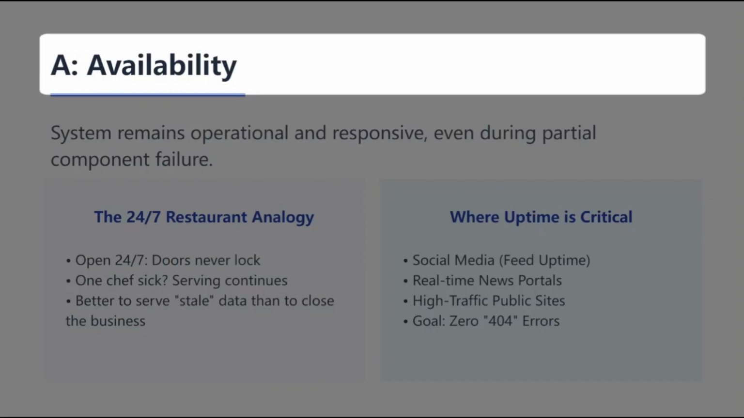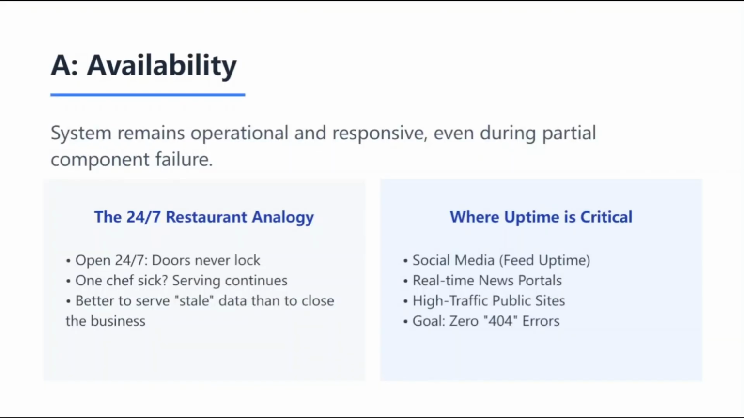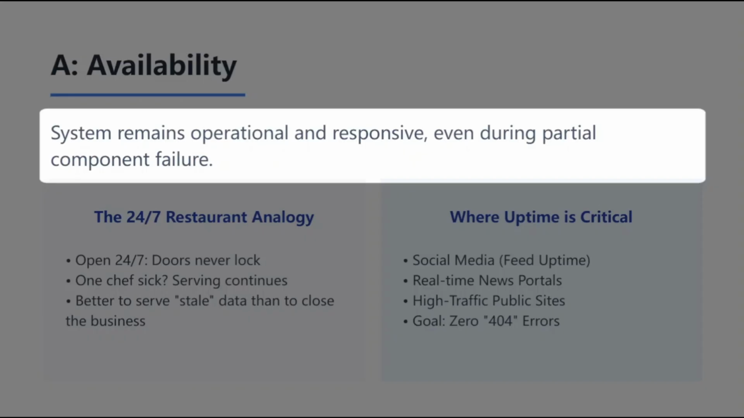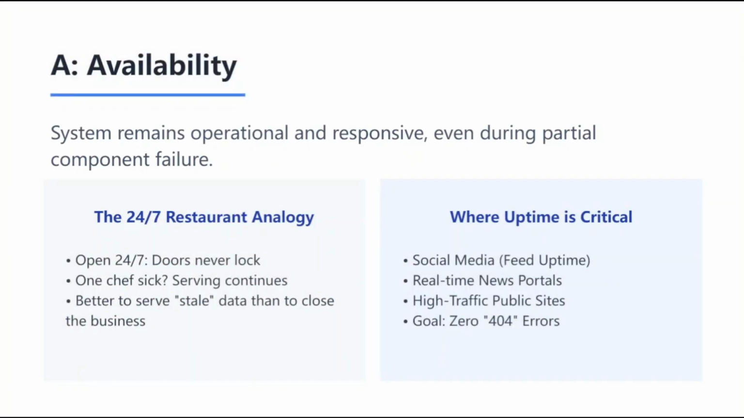Building on our discussion of consistency, the second pillar of the CAP theorem is A for availability. Availability means that every request to the system receives a response. Even if some nodes in your cluster fail or are undergoing maintenance, the system as a whole remains operational and responsive. It prioritizes staying online over having the most up-to-date data.